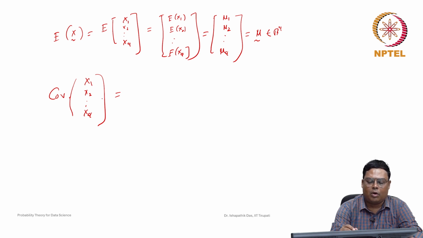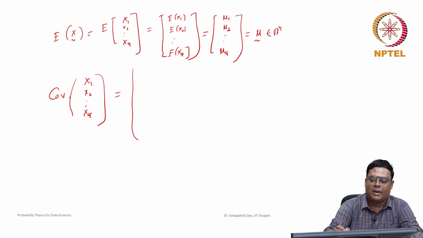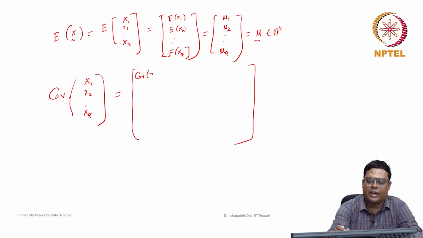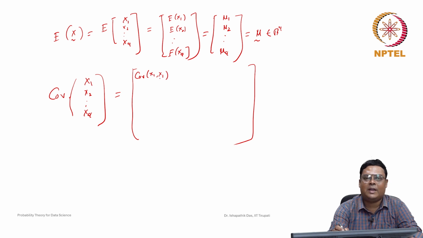So taking two at a time, NC2, it will be a matrix like this. First, the covariance between x1 and x1, which is nothing but the variance of x1. Then the covariance between x1 and x2, and so on up to the covariance between x1 and xq.